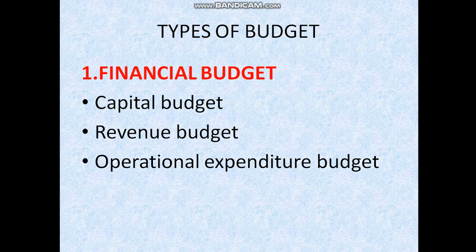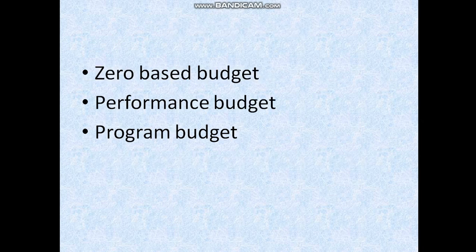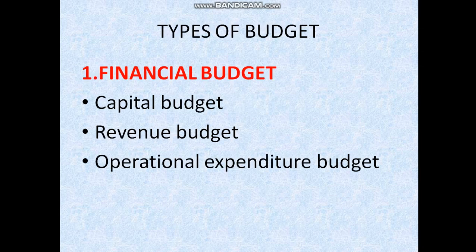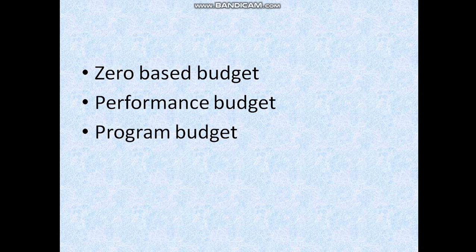First one is the financial budget. In that: capital budget, revenue budget, operational expenditure budget, zero based budget, performance budget and program budget. These are the financial budgets.